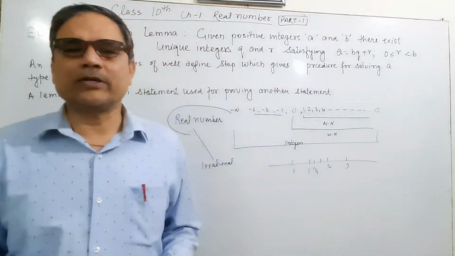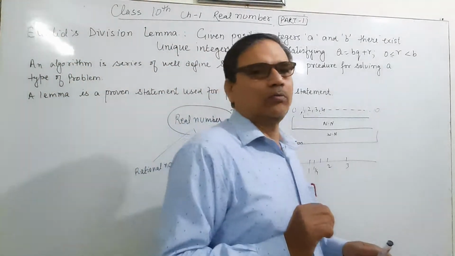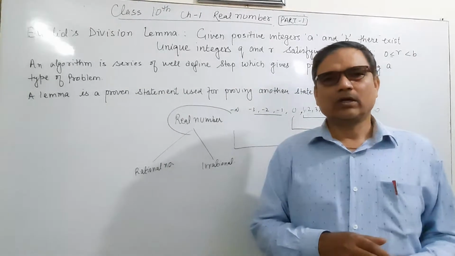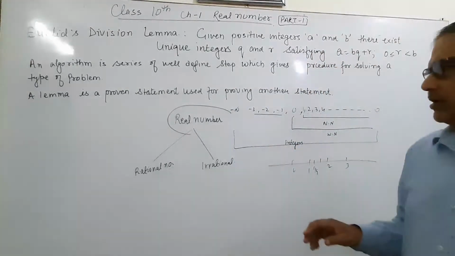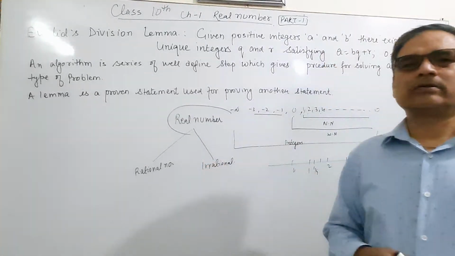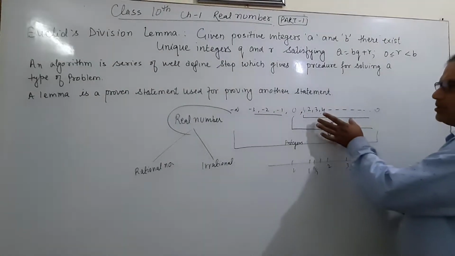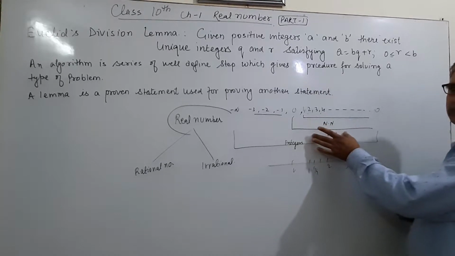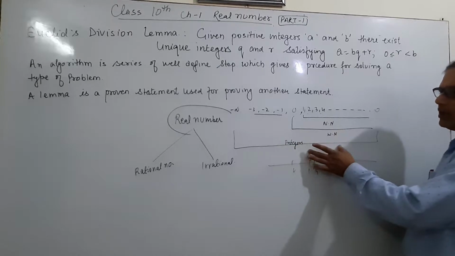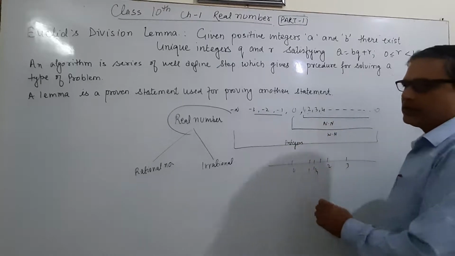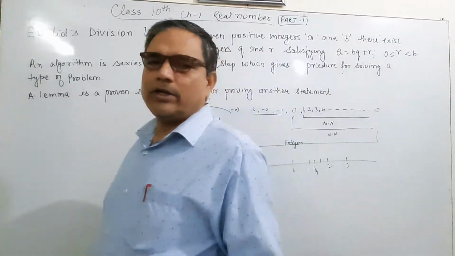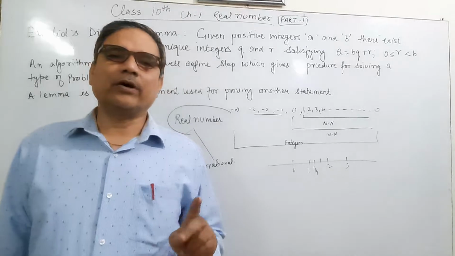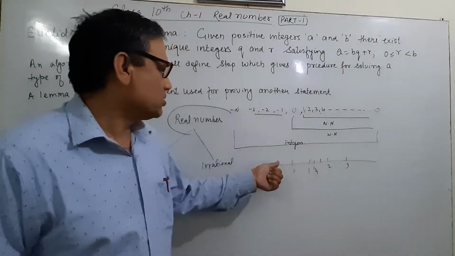If a number can be expressed in p by q form, where p and q both are integers and q is not equal to 0, then this number will be a rational number. The smallest series of numbers is natural numbers, the larger series is whole numbers, the integers cover the whole numbers, and rational numbers cover the integers. So natural numbers, whole numbers, and integers are all rational numbers.